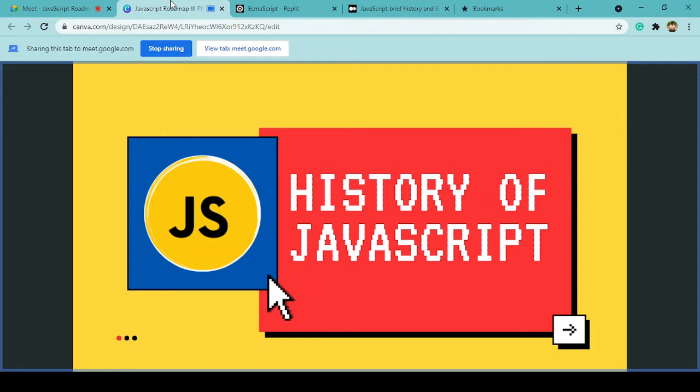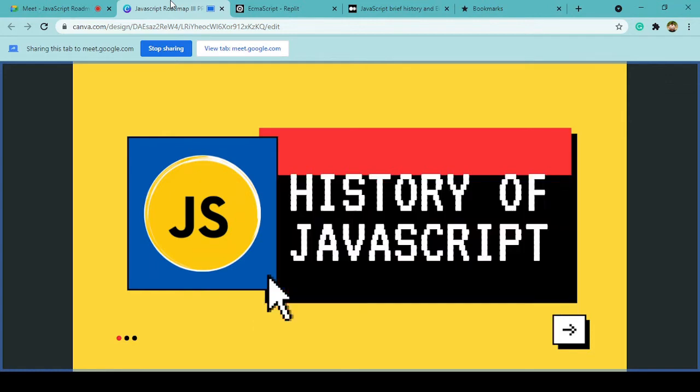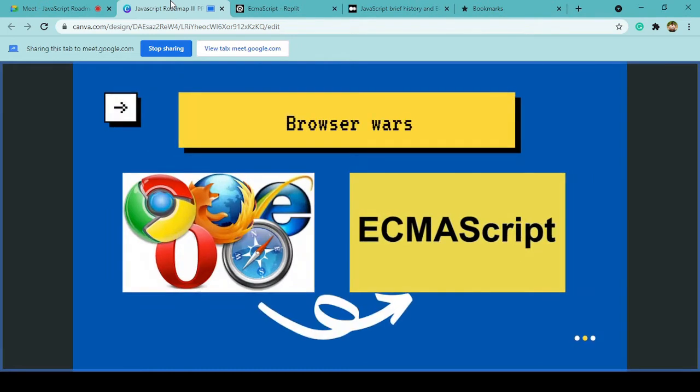So why I brought you back to this concept is to understand the history of JavaScript. What happened in the history is that JavaScript was created by a bunch of developers who were working on a browser called Mosaic. It was the first browser to introduce JavaScript in their browser software.